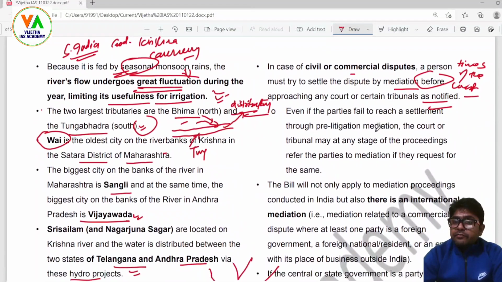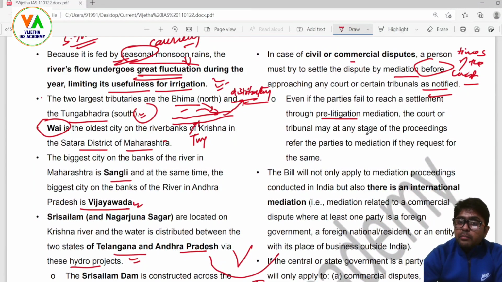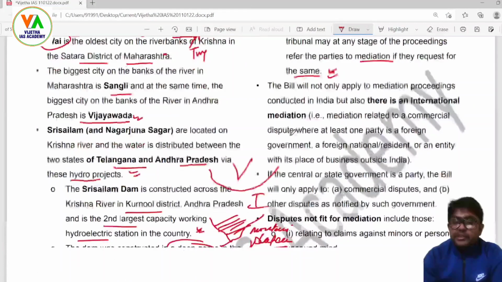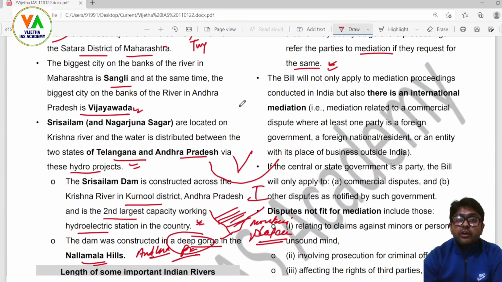Even if the parties fail to reach a settlement through pre-litigation mediation, the court or tribunal may at any stage of the proceedings refer the parties to mediation if they request for the same. Again, if the parties are willing to settle, then why would the court have any objection? The court will be happy to send them to mediation, because ultimately the court has to resolve the issue as soon as possible as they are already overburdened.